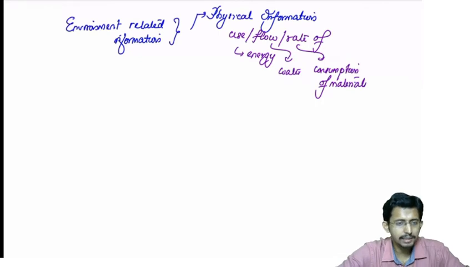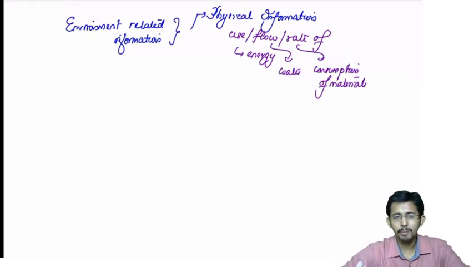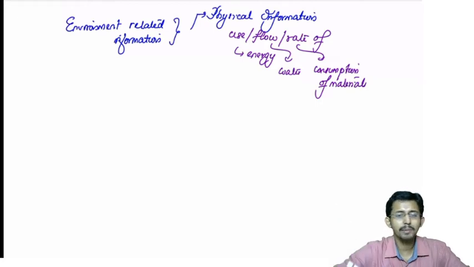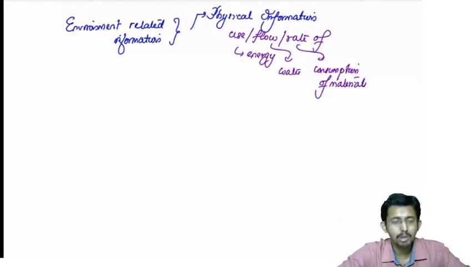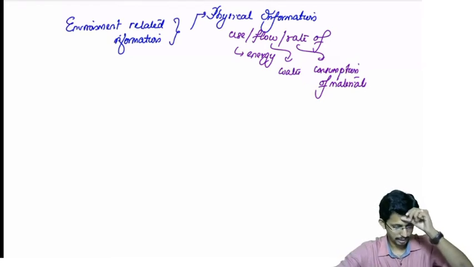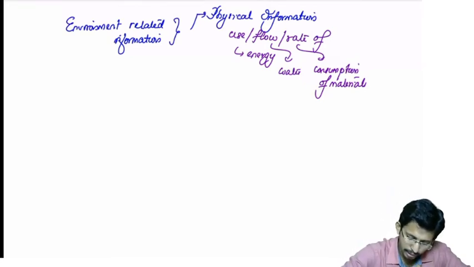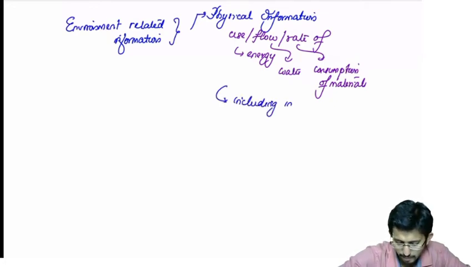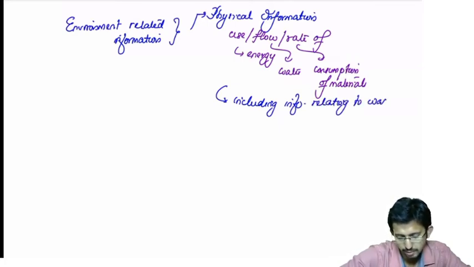Okay, use of energy, directly exploiting your environment, only you are taking this energy. Then flow of water, it is environment related. Then rate of consumption of materials, where do you get materials? From the environment. Okay, so it also includes information relating to waste.